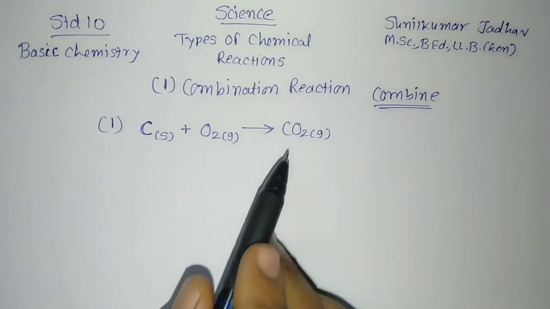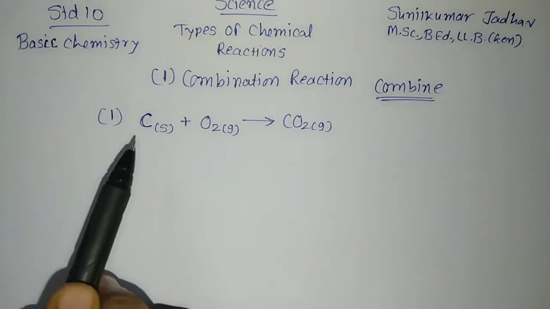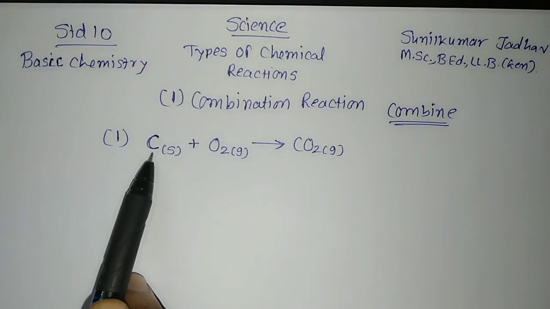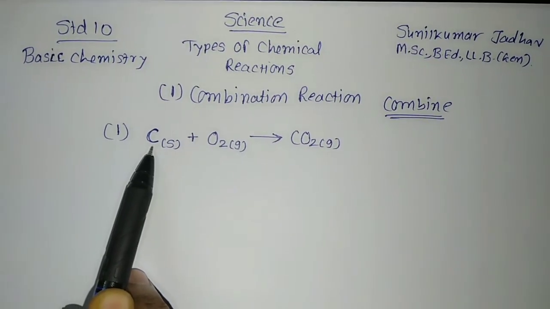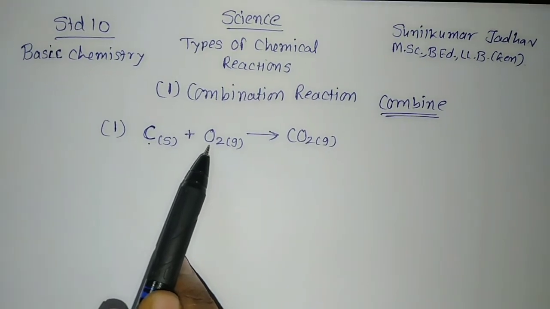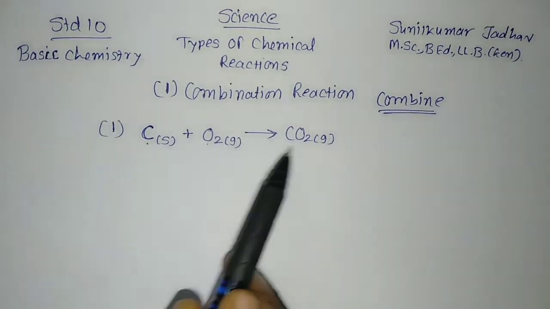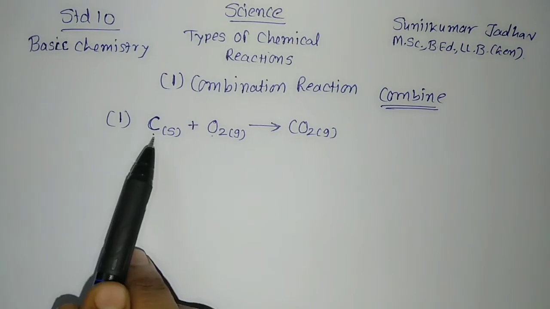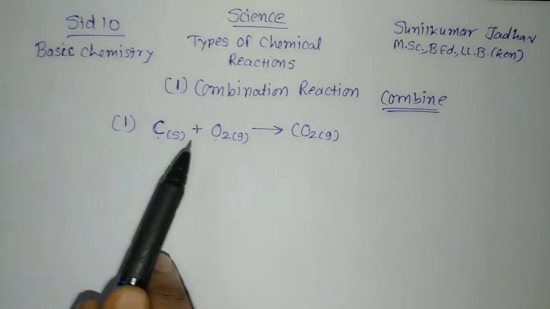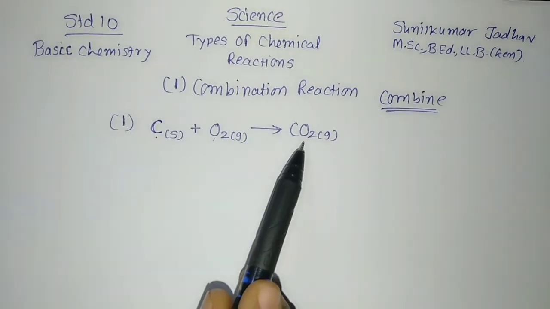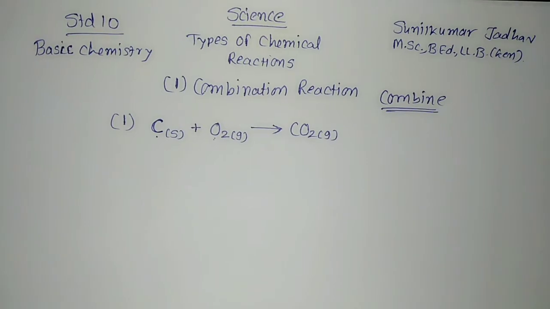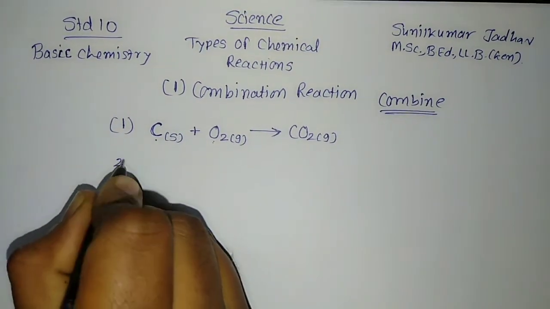Carbon is an element, oxygen is a molecule, and CO2 is a compound.